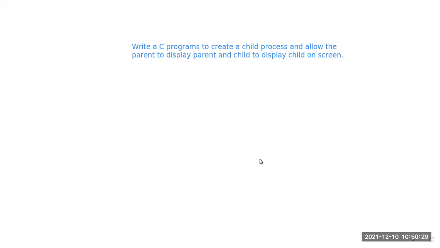As a display, we just need to create a child process. The basic thing is that we are going to create a child process. This is our main target. So the aim is to write some C programming to create a child process, and the parent process will display that yes, I am the parent of this child process. So by using some system calls of Linux, we will write this C program to create a child process.